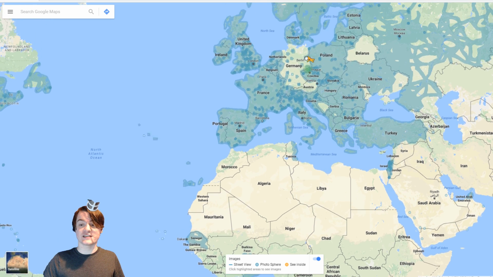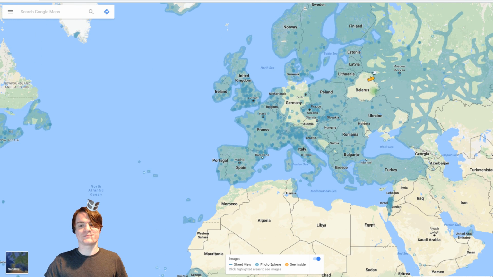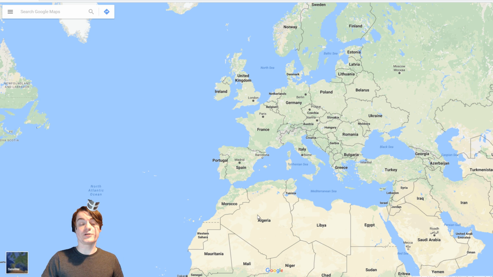But there are lots of countries like Germany, and there are lots of countries like Belarus, or there's lots of other just weird parts of the world where you can't see Google Maps, and this raises questions. Why is it not there? So I figured, why not talk about places that Google doesn't allow you to see, or that you're not allowed to see for some reason on Google, and that's what I'm doing today's video, because I'm just kind of curious.